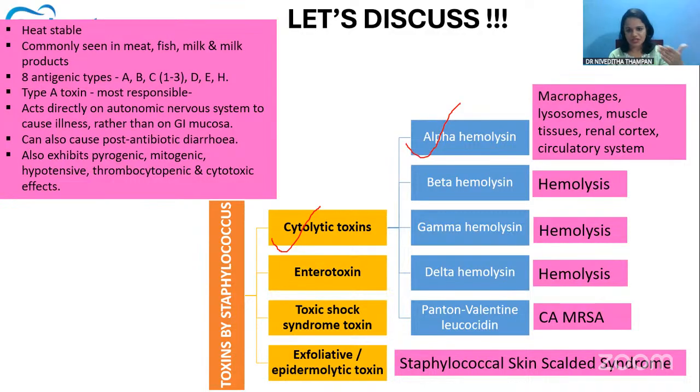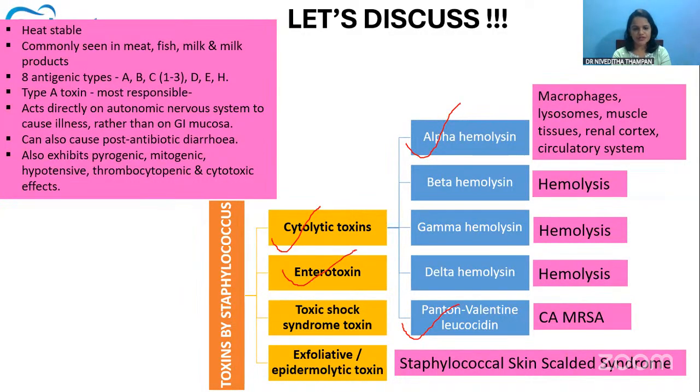It can affect the macrophages, lysosomes, muscle tissues, renal cortex, and circulatory system. It is the major one responsible for causing all the disease manifestations: alpha hemolysin. Then this Panton-Valentine leucocidin is also important. Why important? Because it is the one most commonly seen in community associated methicillin resistant Staphylococcus aureus. So in MRSA, these types of leucocidins are usually seen. That's why it's more important.